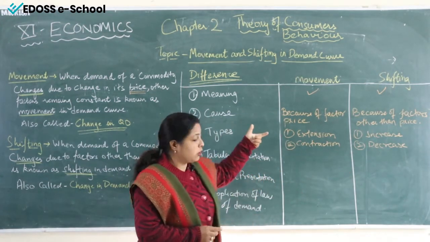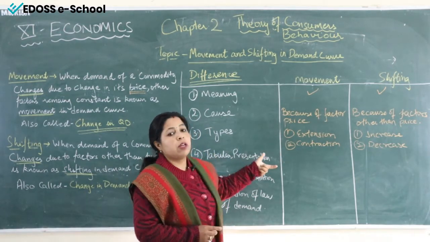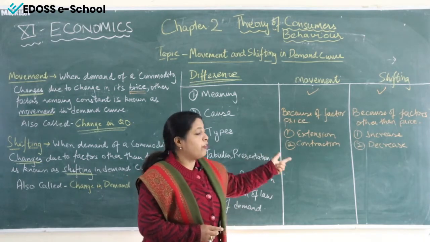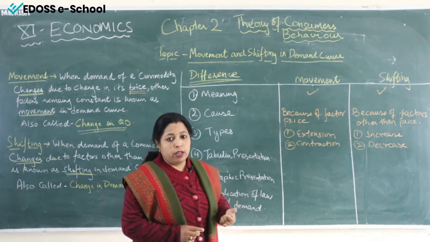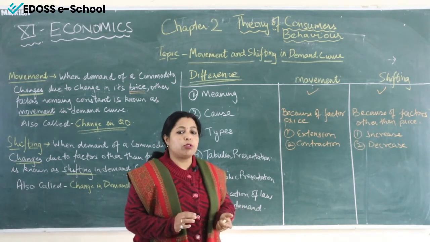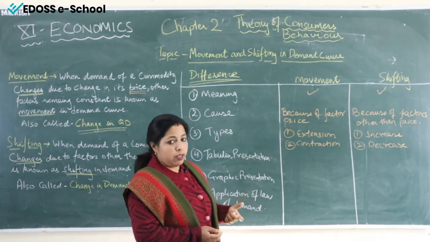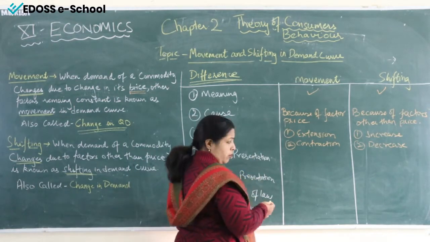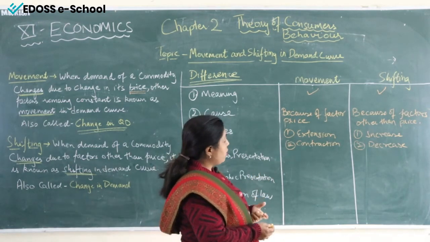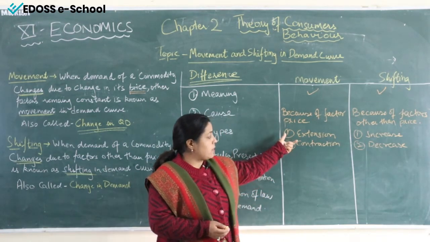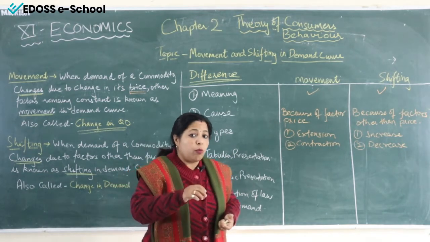So this is the third point of difference, we can write it down. And the fourth point is the tabular presentation of extension and contraction. That is tabular presentation of movement. We can draw them in a single diagram also, and we can draw them in separate diagrams also. So let us see the terms separately first of all. So tabular presentation. When we do the tabular presentation, first of all let us understand the meaning of the term extension and contraction. What is that?